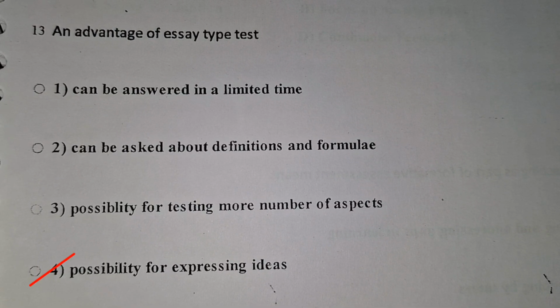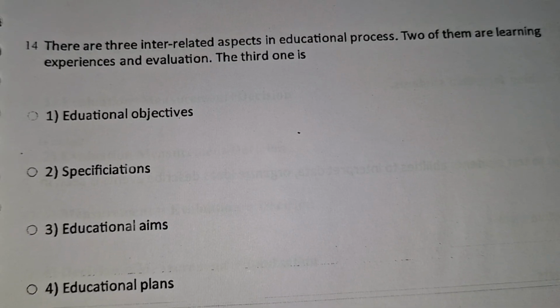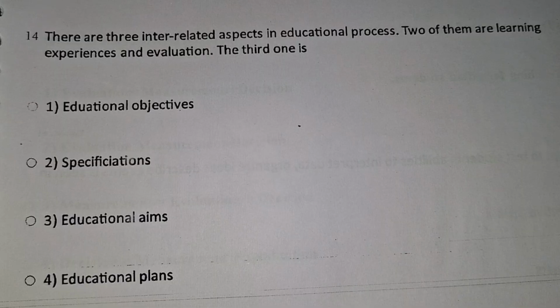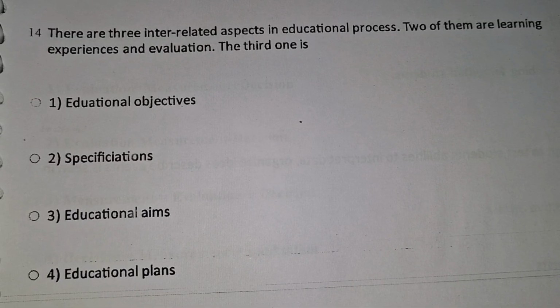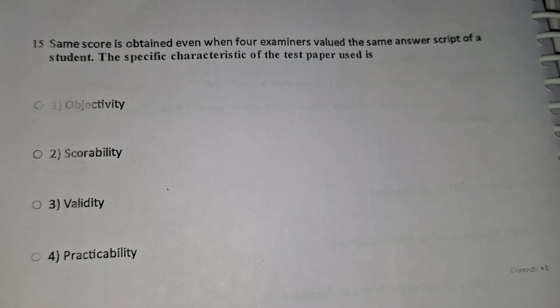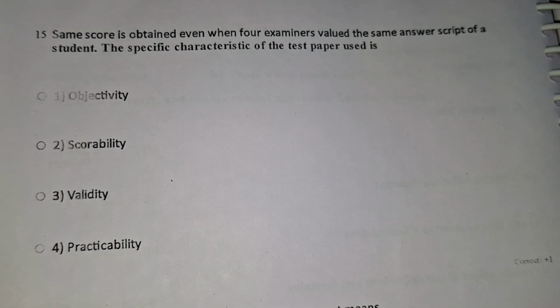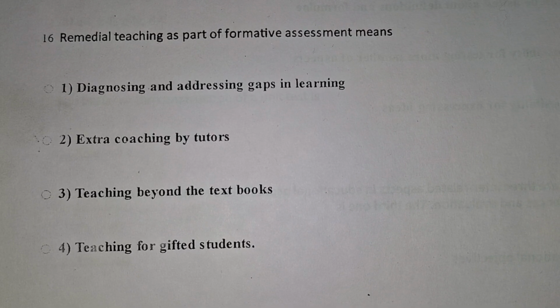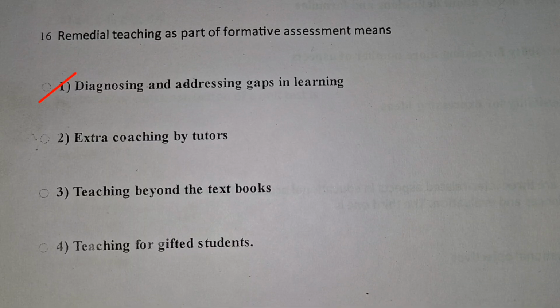Possibility for expressing ideas. Next one, there are three interrelated aspects in educational process. Two of them are learning experiences and evaluation. The third one is educational objectives. Next one, same score is obtained even when 4 examiners valued the same answer script of a student. The specific characteristic of the test is objectivity. Remedial teaching as part of formative assessment means diagnosing and addressing gaps in learning.